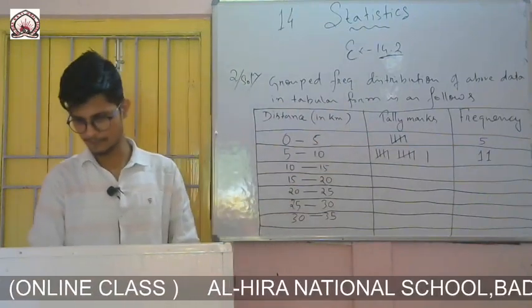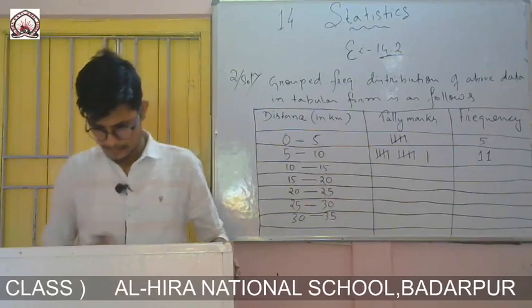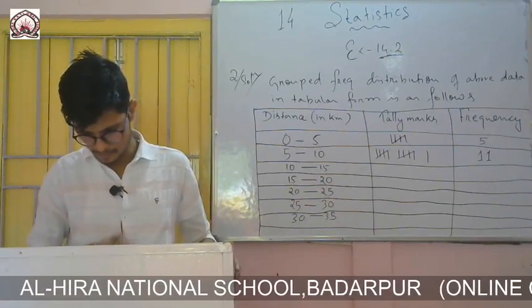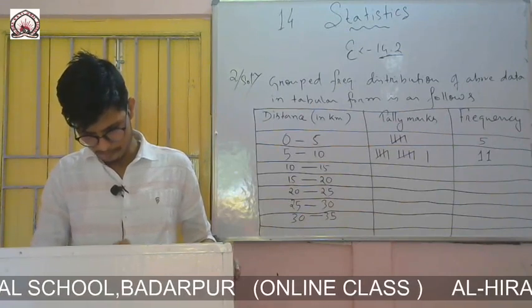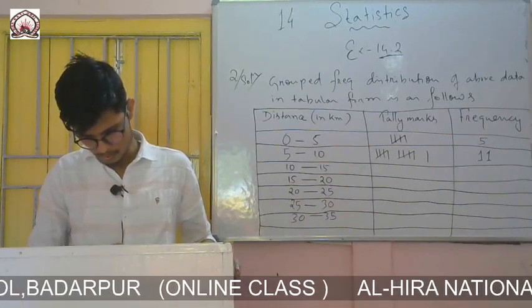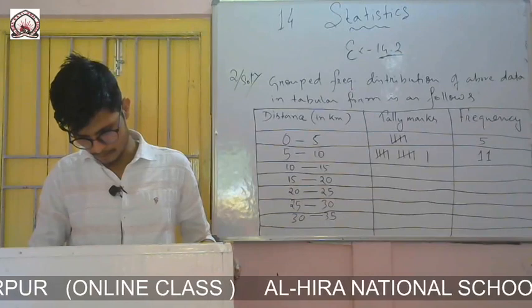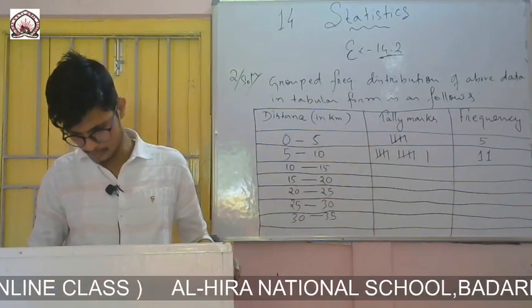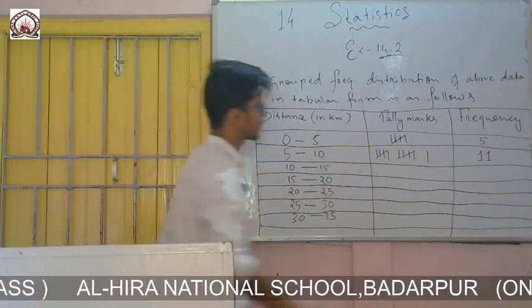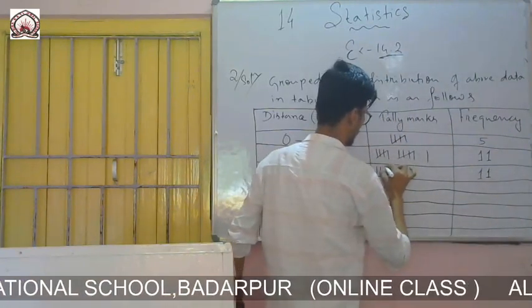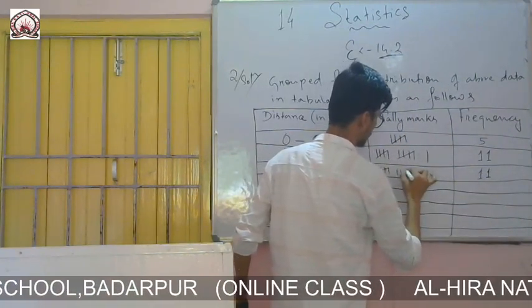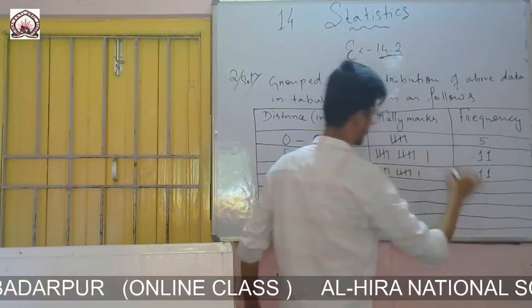Then 10 to 15, that means from 10 up to 14 you have to see. So you see 1 2 3 4 5 6 7 8 9 10 11. So frequency is 11, same as earlier, 1 2 3 4 5, 1 2 3 4 5 and 1, 11.